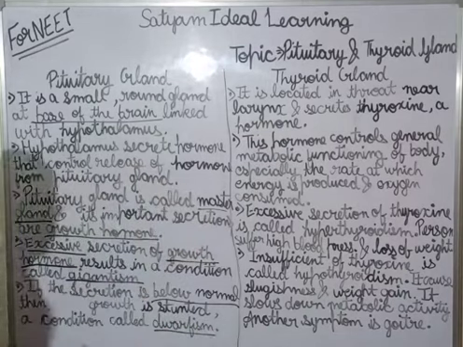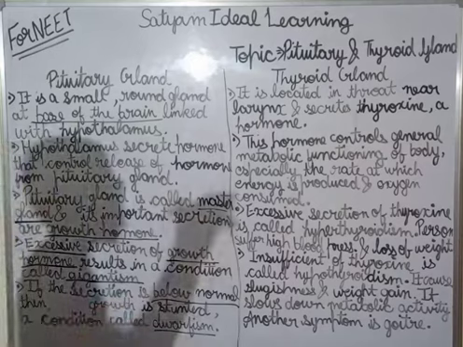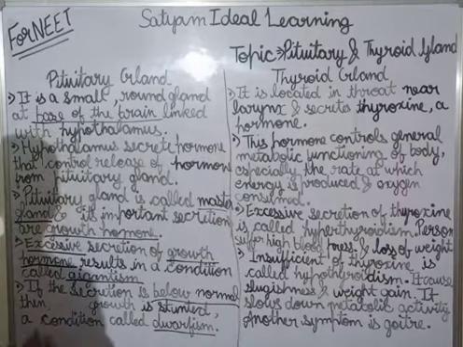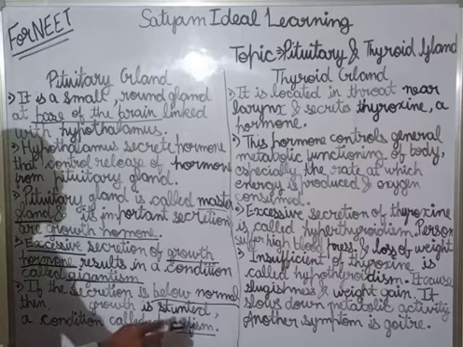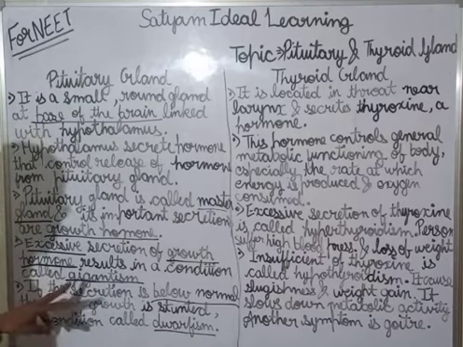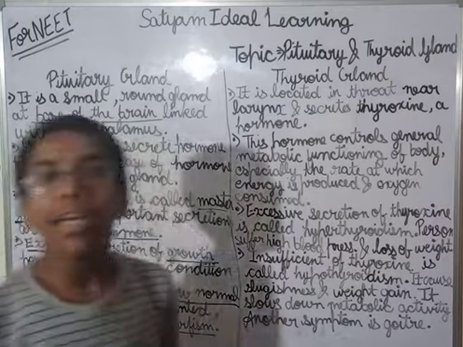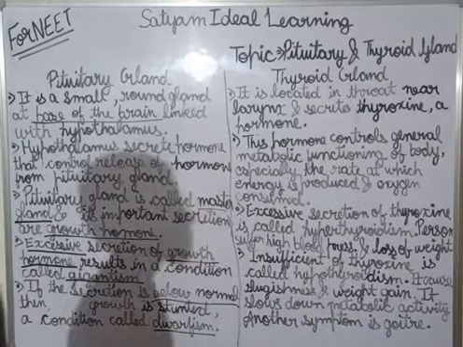So there are two conditions, gigantism and dwarfism. Clear?